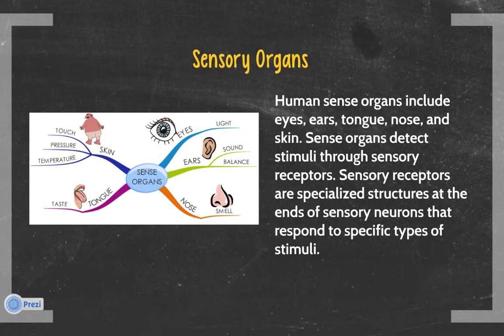Sense organs detect stimuli through sensory receptors. Sensory receptors are specialized structures at the end of sensory neurons that respond to specific types of stimuli. These receptors convert the stimuli to nerve impulses that are carried by sensory neurons to the brain, which interprets these impulses.